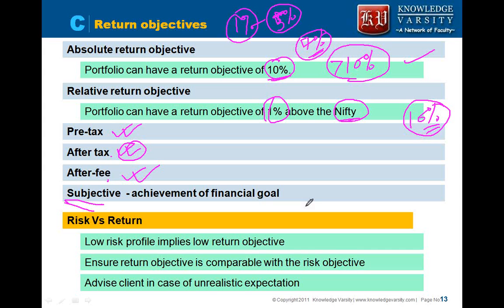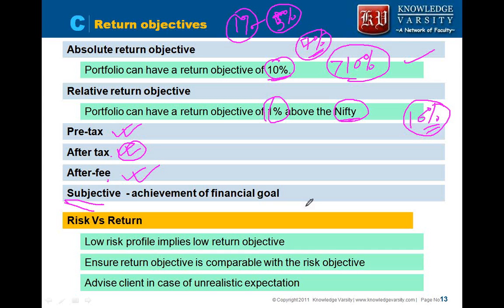Such a thing is not possible. A low risk profile means the return objective should also be low. So we have to ensure that the return objective the client has specified is comparable with the risk objective. You cannot have a low risk objective and a high return objective. Also, you cannot have a low return objective and a high risk objective. Both should be commensurate. Risk and return should be comparable.